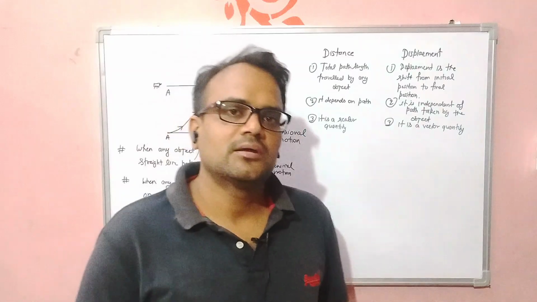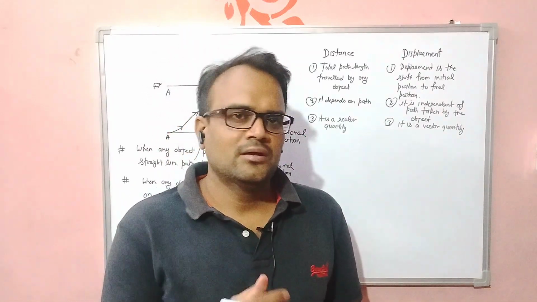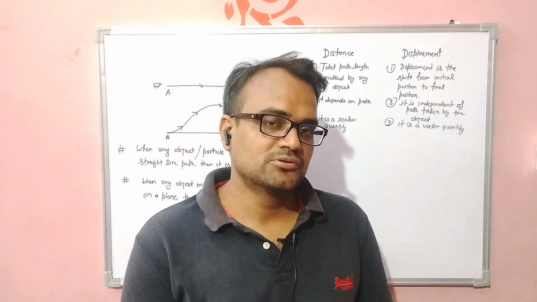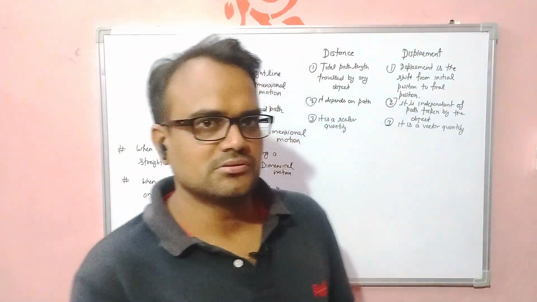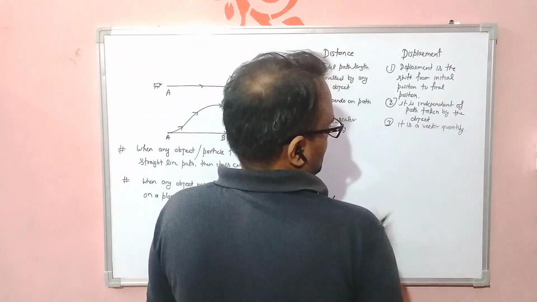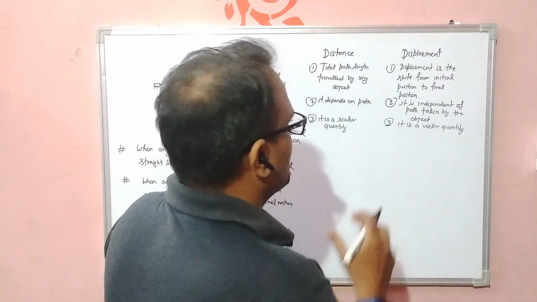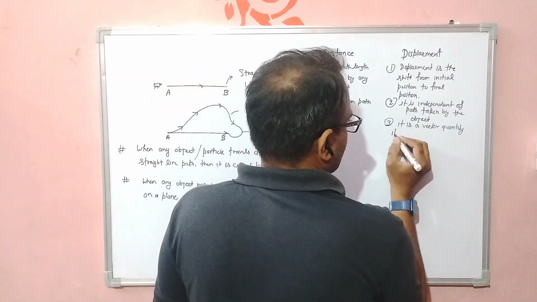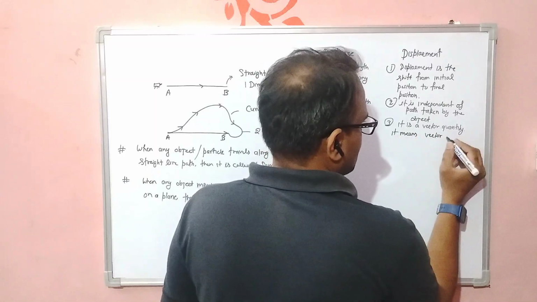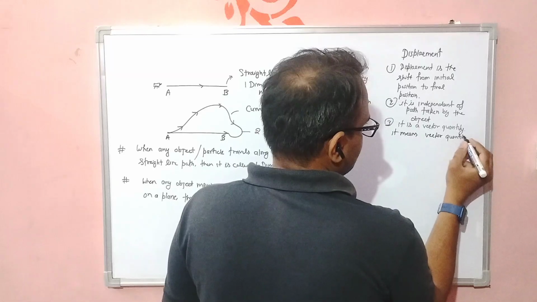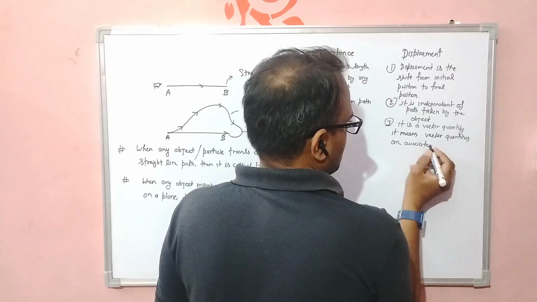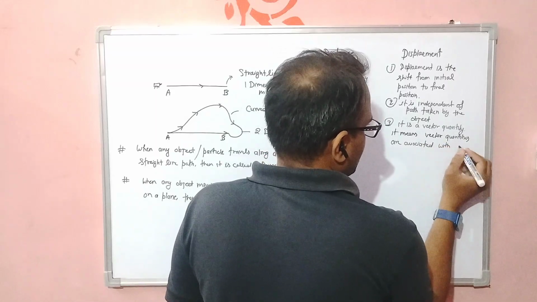Now, what does it mean to be a vector quantity? In our textbook, we are already familiar: vector quantities are those having magnitude and direction. But here I just want to say, if any physical quantity is a vector quantity, then it is associated with a sign.